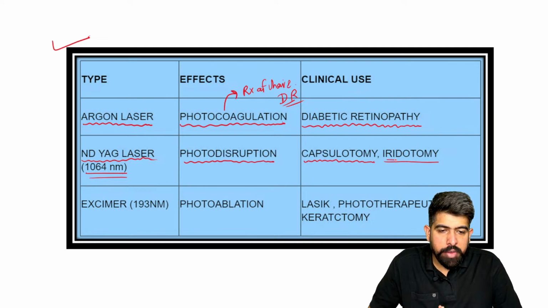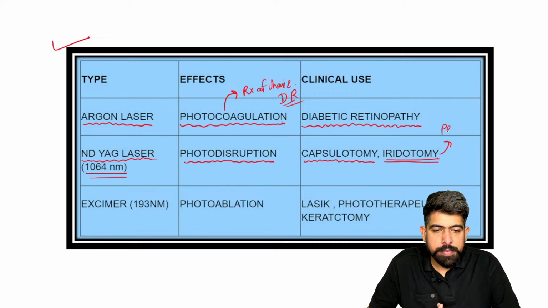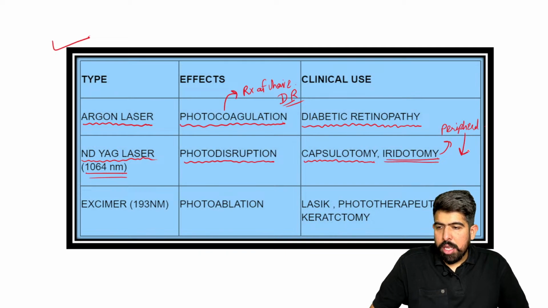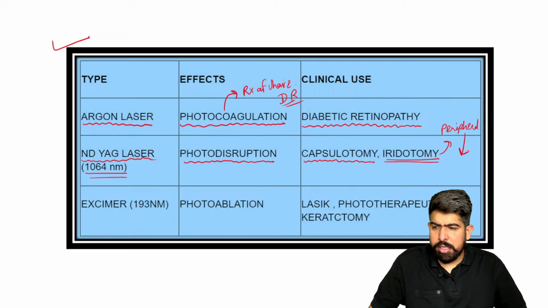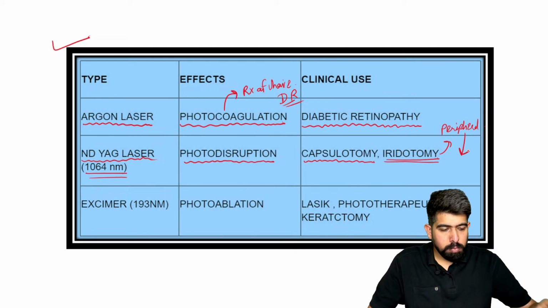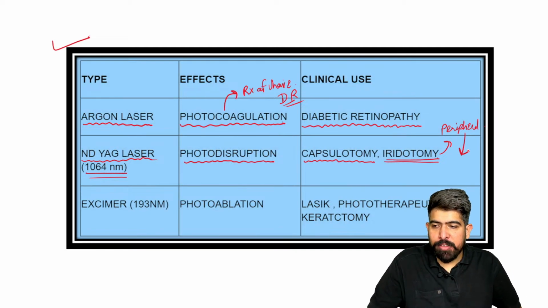Now tell me, in which condition do we do peripheral iridotomy? For peripheral iridotomy, we use the anti-arc laser.